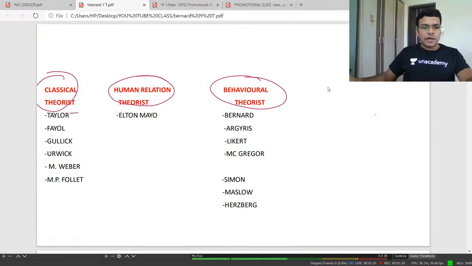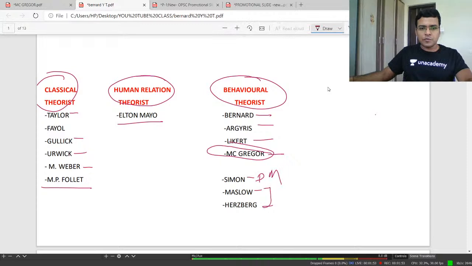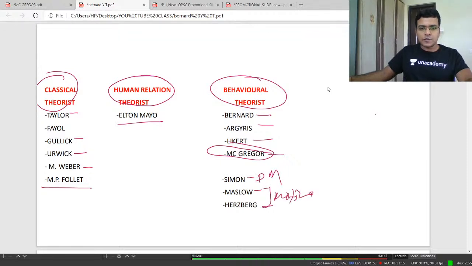Taylor, father of scientific management; Fayol, Gulick, Urwick; Max Weber, father of bureaucracy; M.P. Follett, she is ahead of her time; Elton Mayo, father of human relation theory. Behavioral group: Barnard, Argyris, Likert, McGregor, Simon, Maslow, Herzberg. Barnard we discussed yesterday. Today we are going to discuss McGregor, who gave Theory X and Theory Y. Simon, decision-making theory; Maslow and Herzberg, motivational theorists.